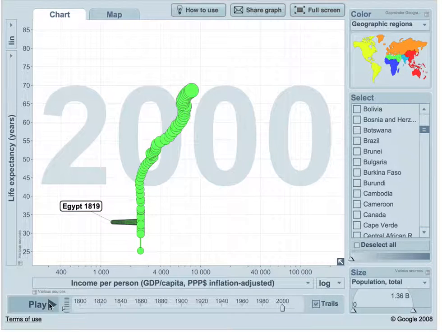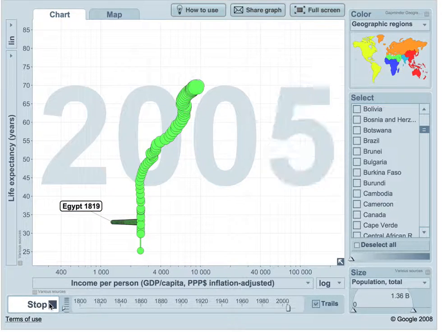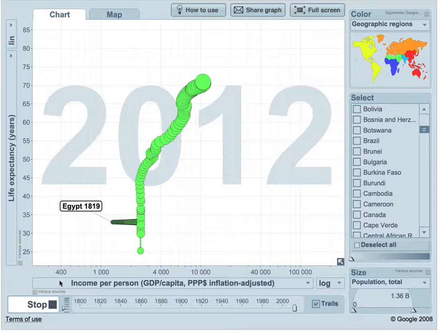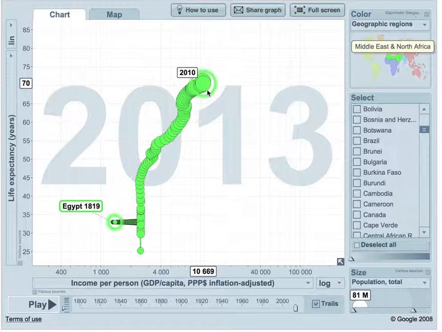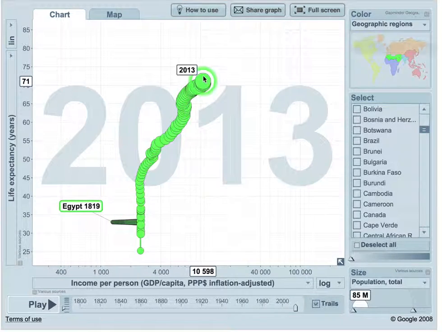So the highest peak in terms of income was in 2010. In 2010, let me just hit right here. Oops. 2010, which was 10,700 dollars per person. And the highest life expectancy was in 2013 with 71 years.